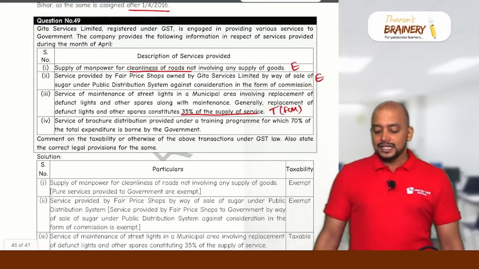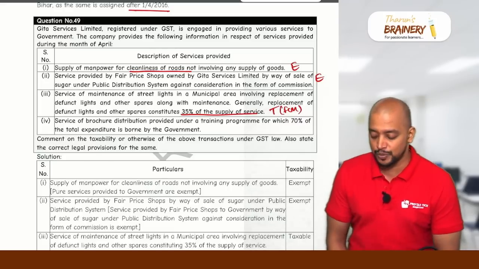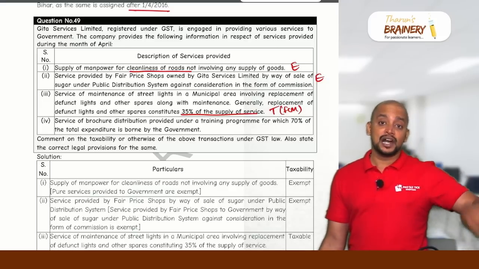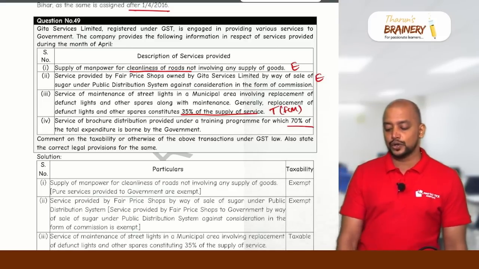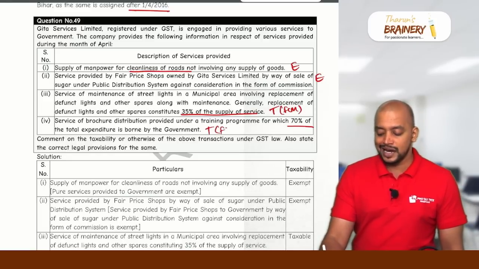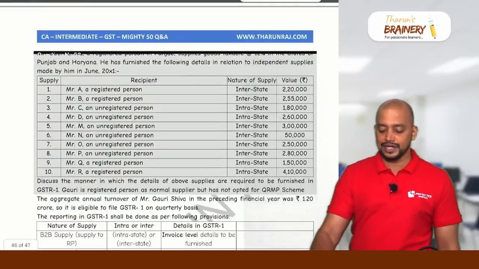Then fourth, service of brochure distribution provided under a training program for which 70% of the expenditure is borne by government. Suppose if greater than or equals to 75% of the expenditure is borne by government, then the training program is exempted. But here only 70% of the total expenditure is borne by government. So therefore it will be taxable and supplier will pay GST. So first two are exempted, next two are taxable.